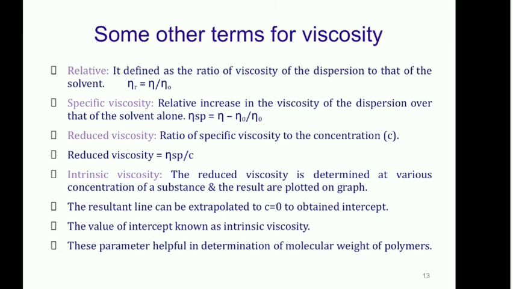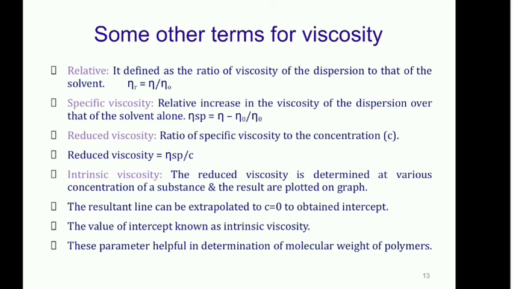That is called specific viscosity. The equation is eta sp is equal to eta minus eta 0, divided by eta 0. Again take the example: eta is 5 centipoise, minus eta 0, which is 1, divided by 1. So 5 minus 1 is 4, divided by 1. So the value of the specific viscosity will be 4.